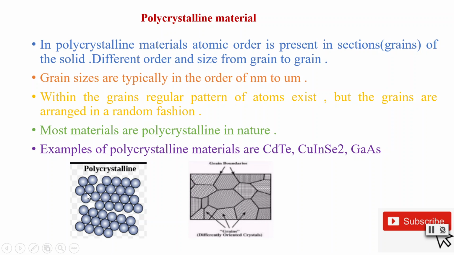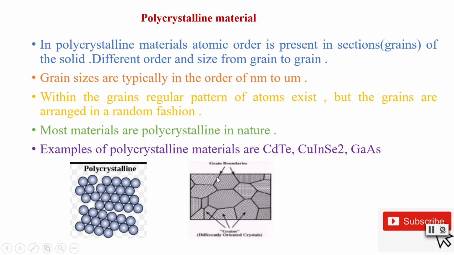In the first grain we can see 6 atoms. They are arranged in one way, and in the second grain there are more than that, 18 atoms. These are arranged in another fashion, but within the grain itself they are arranged periodically like this. Here they are arranged periodically, and we may see another grain here, arranged very periodically. So within the grains the periodicity is there.